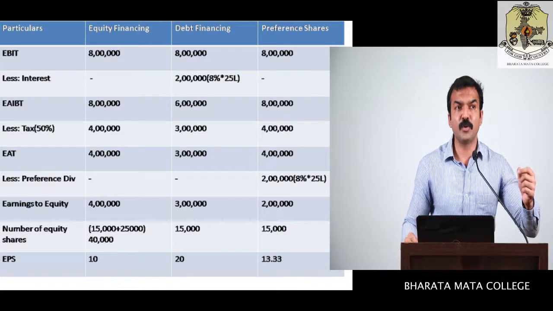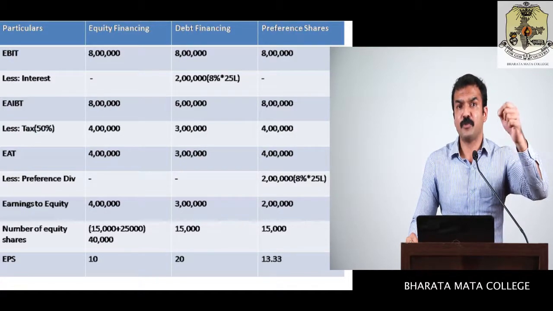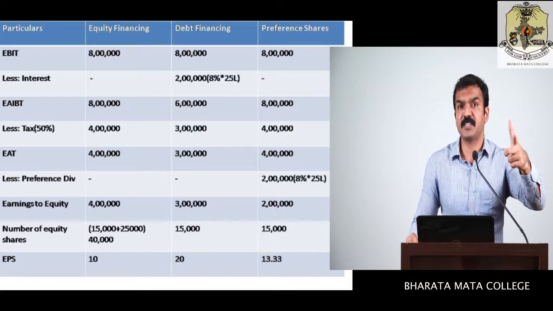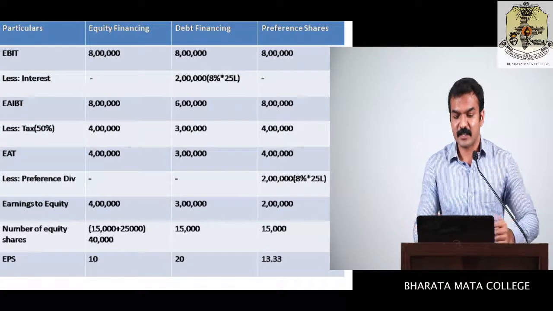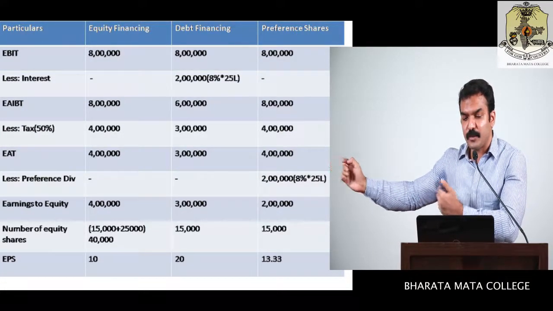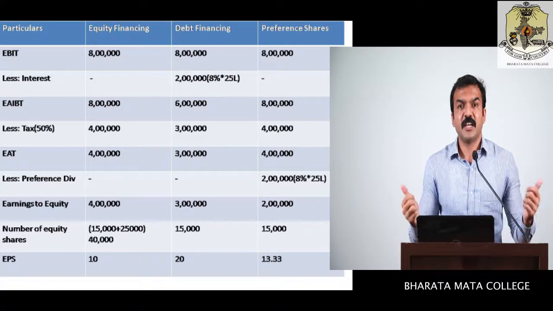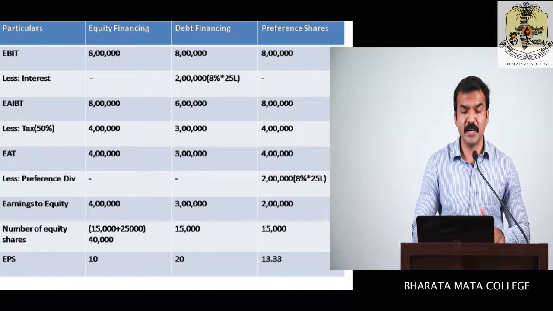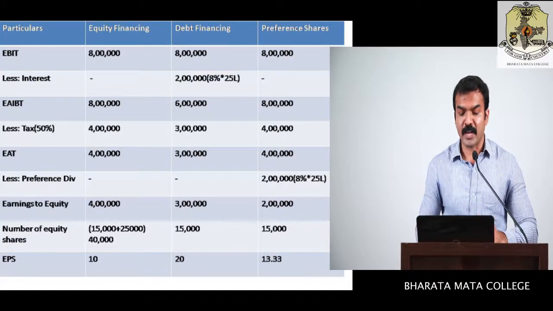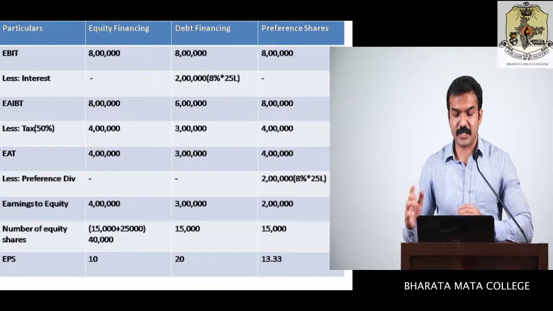You know that you are going to source 25 lakh as debentures, and for 25 lakh you need to pay 8% as interest. So 8% of 25 lakh is how much? 2 lakh. So that 2 lakh is clearly mentioned in the table. And for the third option, preference share, there is no interest. So now you can deduct it and you will get earnings after interest before tax, which is 8 lakh, 6 lakh and again 8 lakh for preference shares.